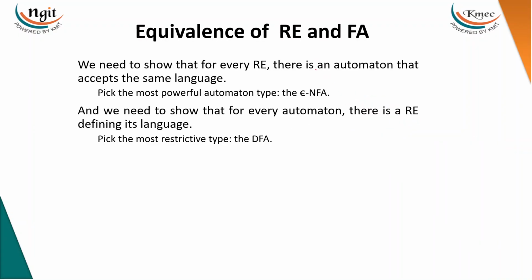First, as I told you, the power of both regular expressions and finite automata is the same. There is no relationship like there being a few languages which are represented by a regular expression but not by a finite automaton. If something is accepted by a regular expression, it must be accepted by a finite automaton, so you can convert from RE to FA. If something is accepted by a finite automaton, you will be able to write the regular expression.